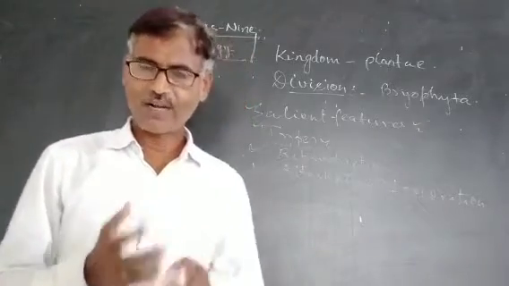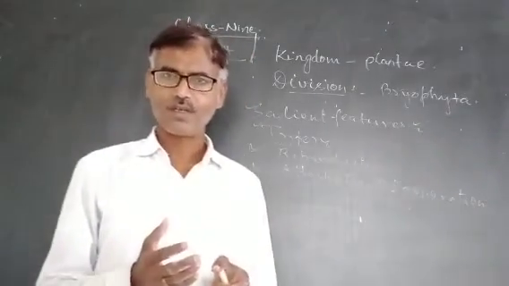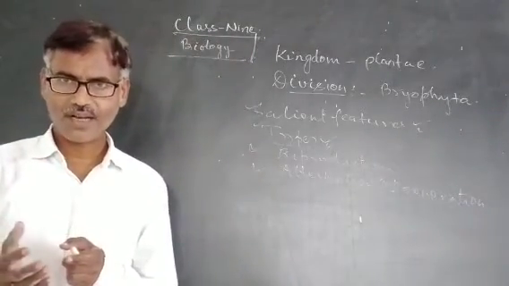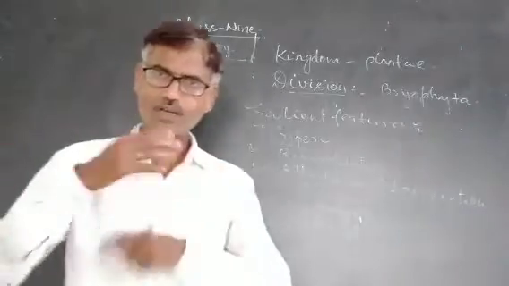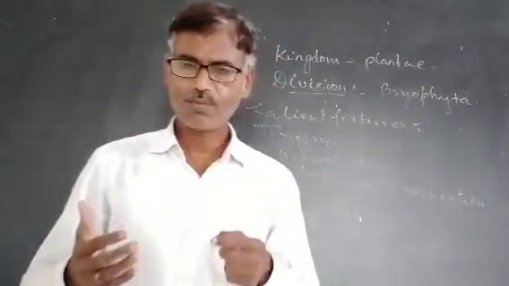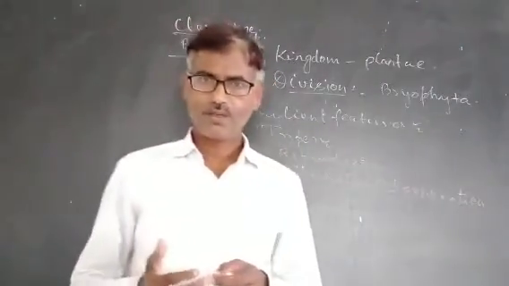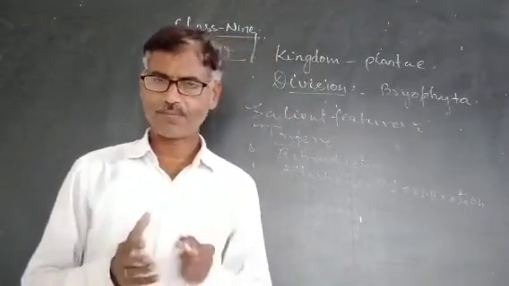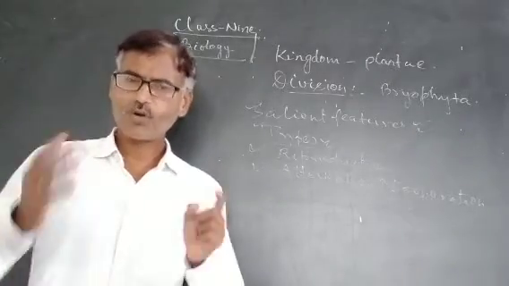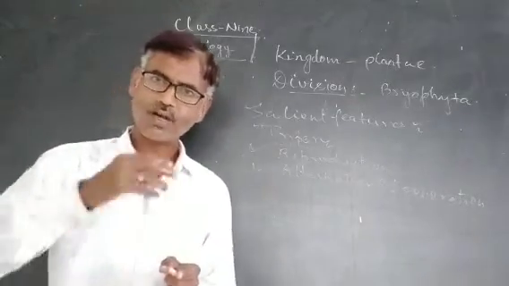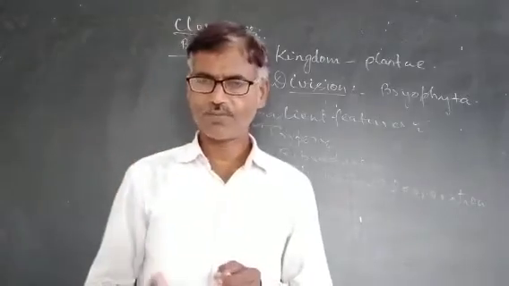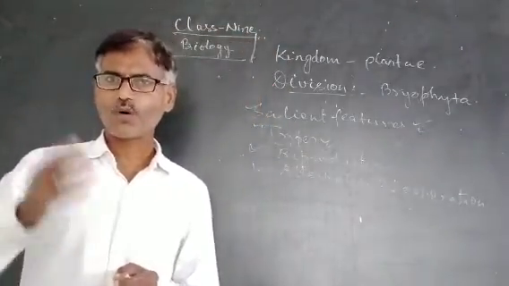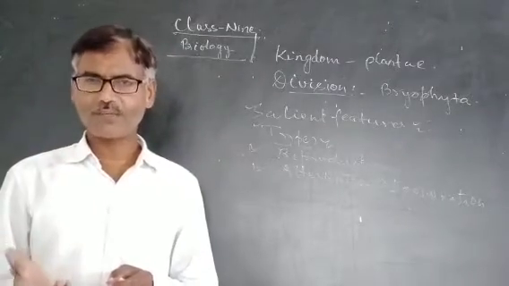In the life of bryophytes, two phases come: gametophytic phase and sporophytic phase. Right? These two phases occur alternately in the life cycle of bryophytes. The main plant body is the gametophytic plant body, made by haploid cells, and the sporophyte grows on the gametophyte and depends on the gametophyte. Sporophytes develop on the gametophytic plant body.